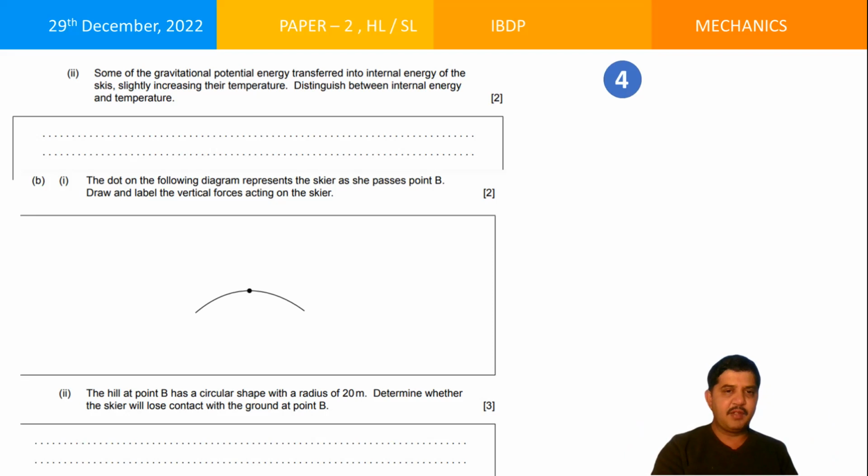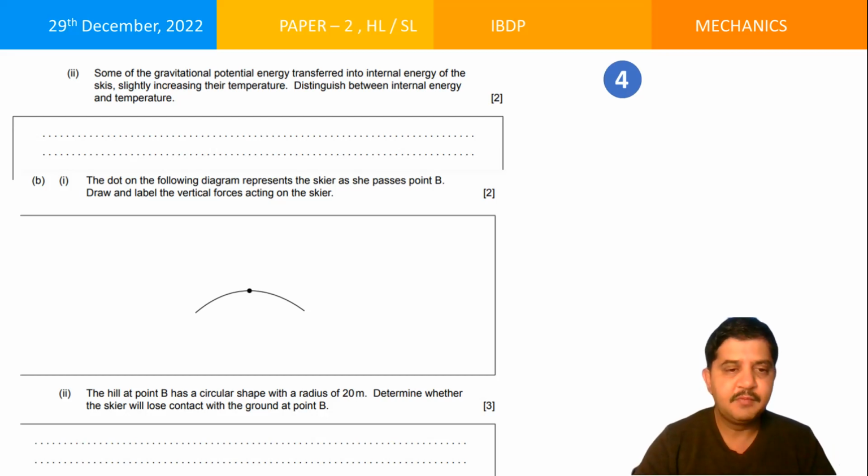Then the dot on the following diagram represents the skier as she passes point P. Draw and label the vertical forces acting on the skier. What is the force acting on the skier when it reaches the point P? This is the point P over here. What forces are acting? Is it the normal force, the mg force, the friction force? What has been acting? That has to be put across.